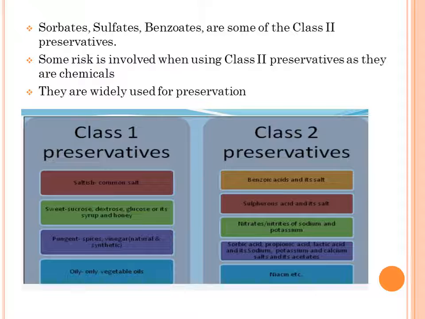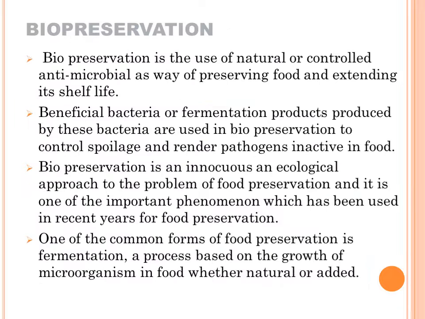Under class 2 preservatives, we see benzoic acid and its salts, sulfuric acid and its salts, nitrites and nitrates of sodium and potassium, sorbic acid, propionic acid, lactic acid and its sodium, potassium and calcium salts, and its acetates.